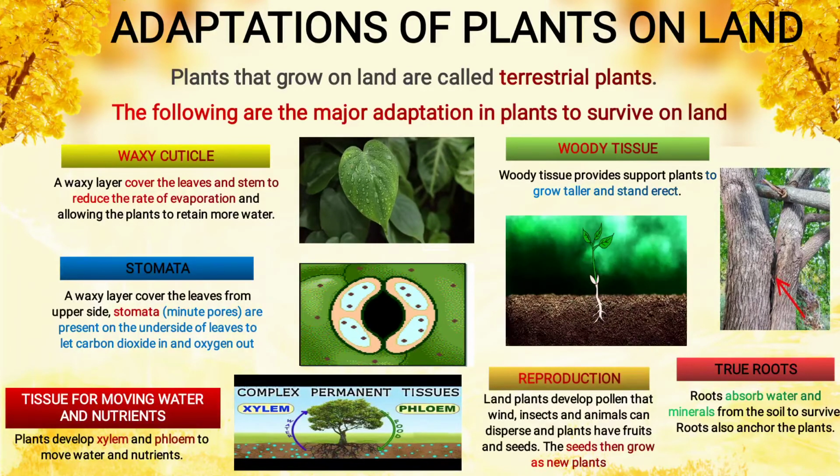Reproduction. Now land plants develop pollen that wind, insects and animals can disperse, and plants have fruits and seeds. The seeds then grow as new plants. We know that from the seed new plants will grow. That is known as reproduction. As you see in the image, from the seed the new plant is germinating. The plant will grow big. So this is known as reproduction.